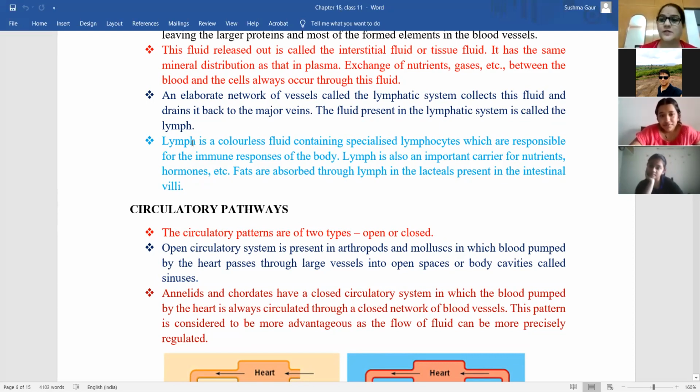Okay. So what is lymph? The exact definition of lymph is, it is a colorless fluid that consists of specialized lymphocytes. What are lymphocytes, Risha?